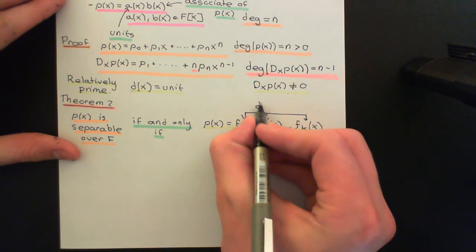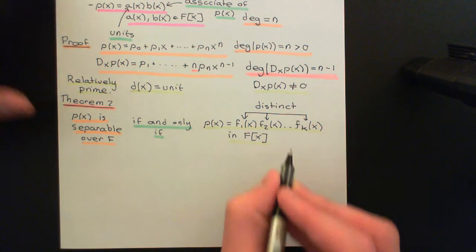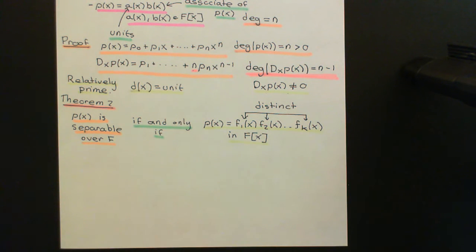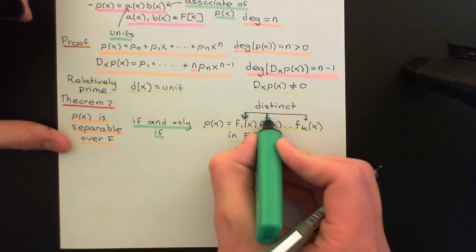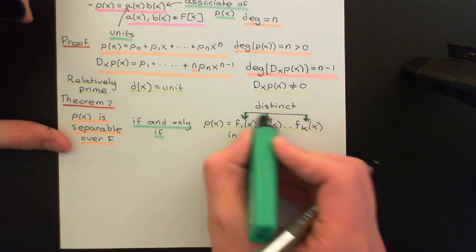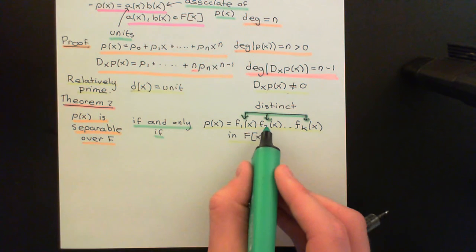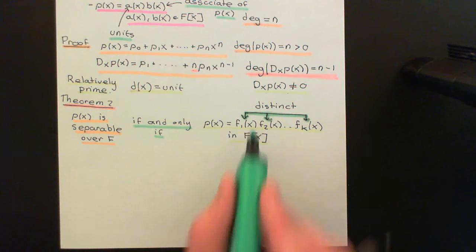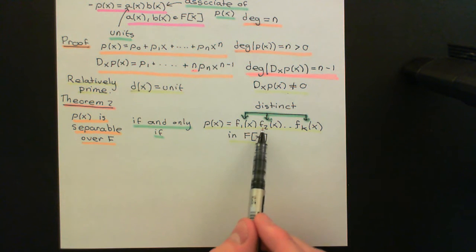So this is the condition. P of x will be separable if and only if all of the irreducibles in the irreducible factorization for p of x are distinct. What do I mean by distinct? I mean that they are not associates of one another. One is not equal to another one times a unit. So they are all truly distinct.